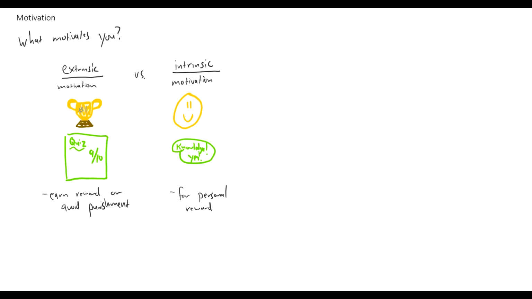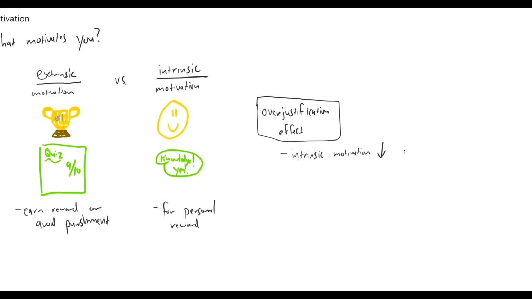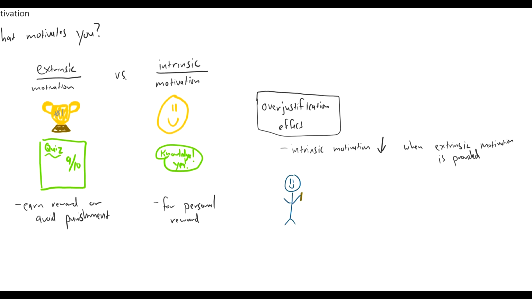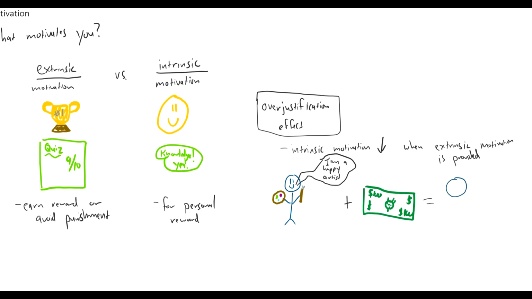One note about the interaction between these two is that we have something called the overjustification effect. This is observed when we apply extrinsic motivation, we often will see intrinsic motivation decrease. So if you're a painter and you're passionate about painting, you're intrinsically motivated to paint, but then we start paying you to paint, we see that this is going to reduce your intrinsic motivation to continue painting. So this is called the overjustification effect.